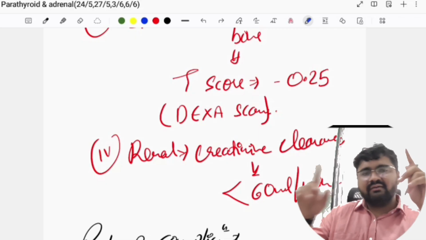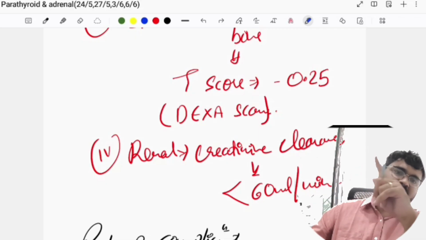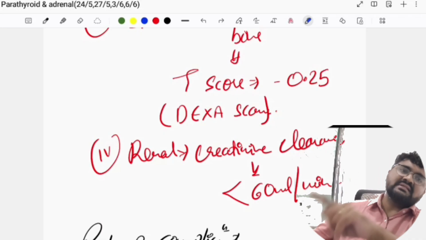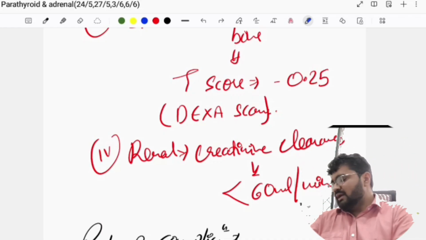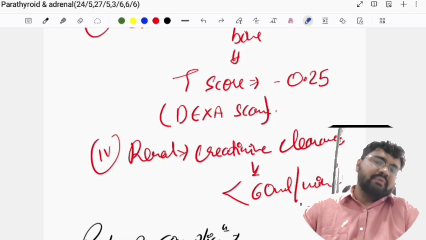Superior laryngeal comes down and divides into external and internal. External supplies your cricothyroid, hence it is motor. Internal supplies your mucosa above the vocal cord, hence it is sensory. But recurrent is mixed. It supplies all the muscles of the vocal cord except cricothyroid, and it is also sensory to mucosa below the vocal cords.